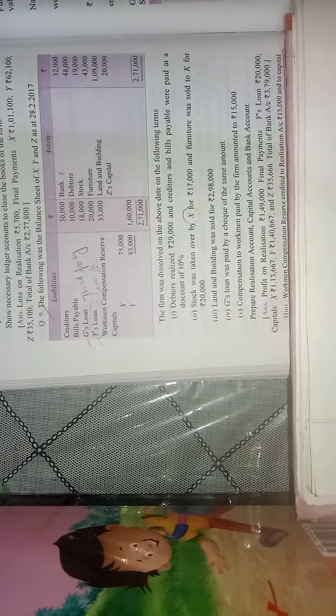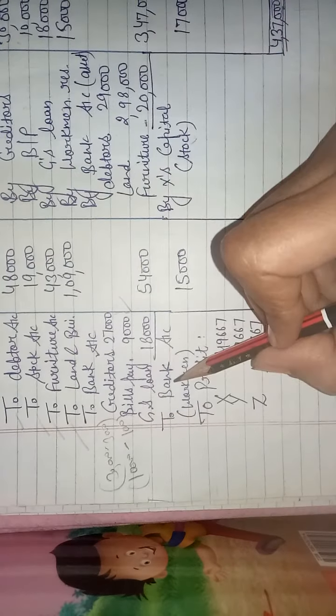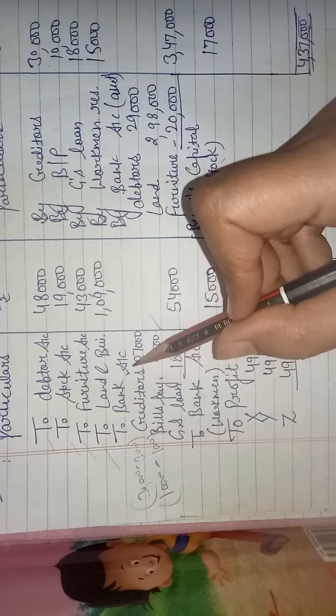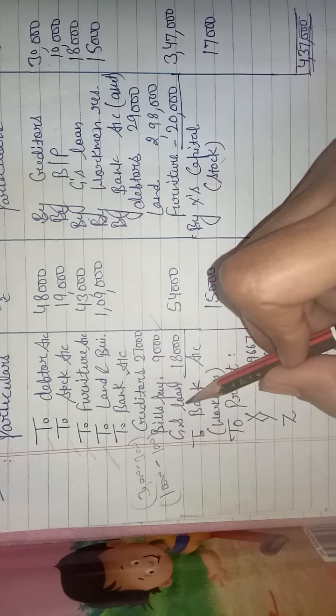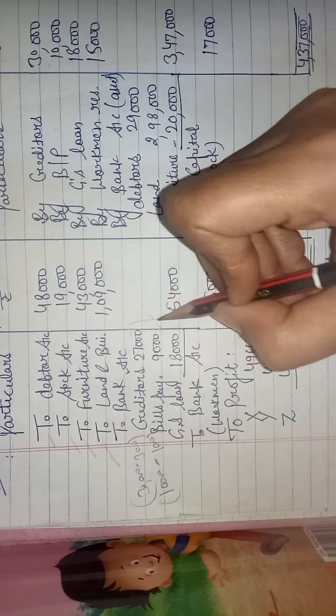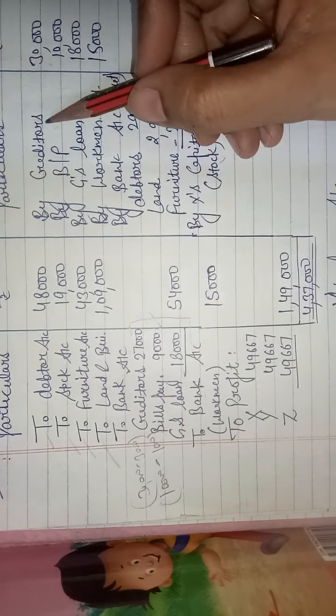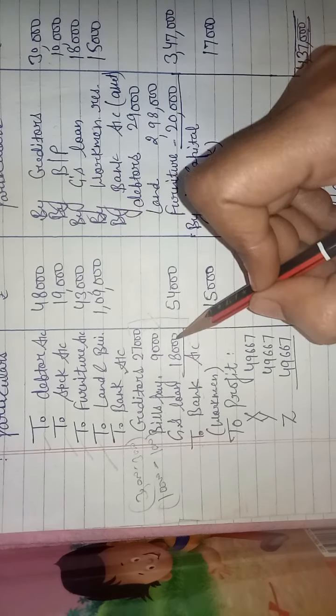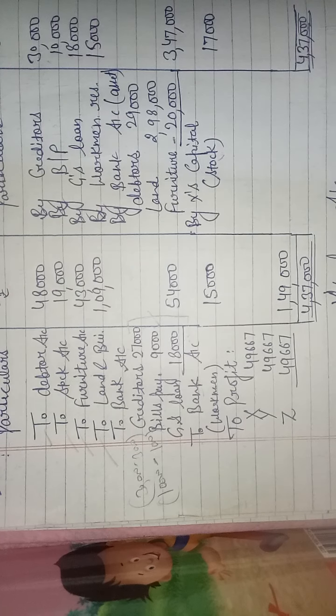Then next is G's loan was paid by check with the same amount. We are paying G's loan by check for the same amount. What was the G's loan amount? G's loan was 18,000. We are paying by check, which means under the name to bank. G's loan 18,000. Clear? So all liabilities are settled. 3 liabilities are in the question: creditor, bills payable and G's loan, and we have paid all the 3 liabilities according to the question. Clear?